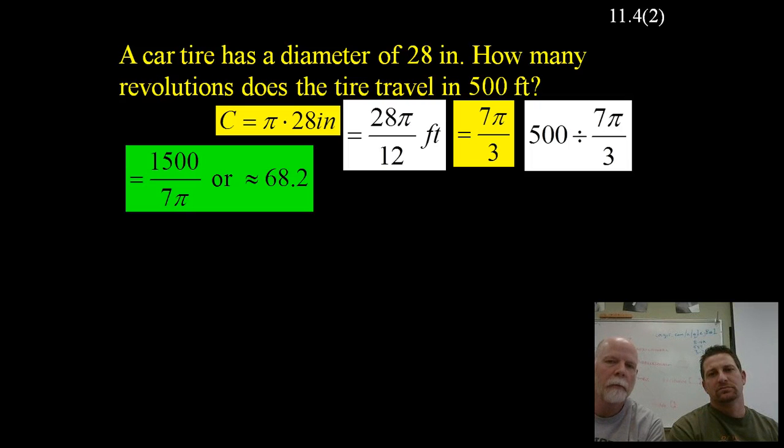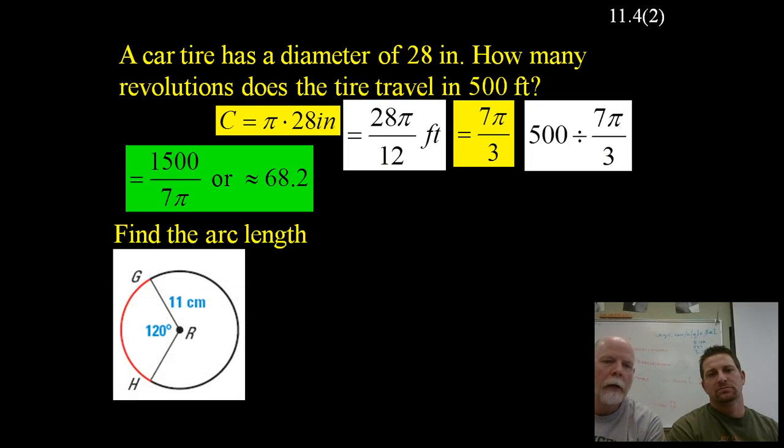Okay, and so here's applying what we talked about in the first slide. Find the arc length. What we want to do is find the measurement from G to H on that circle. What I'd really like you to focus on here is the fact that that's just part of the circumference. That's all it is. If we find the circumference of that entire circle and just figure out what part of the circle we have, then that's the measurement. You can think of it almost as a curved segment, right, GH.